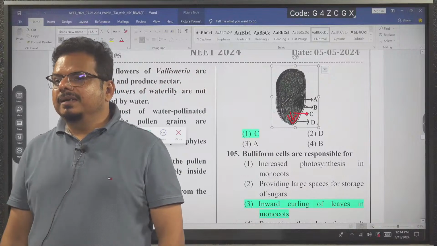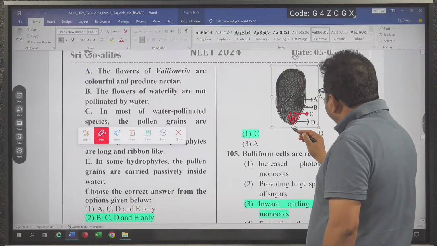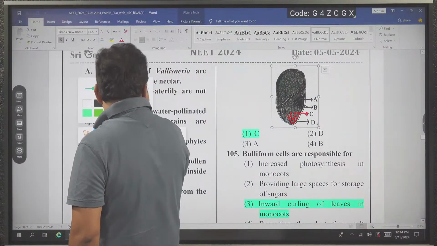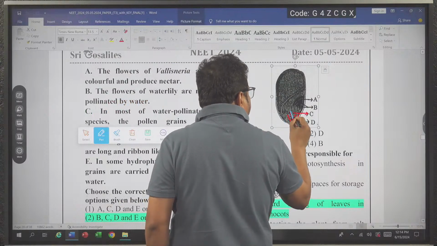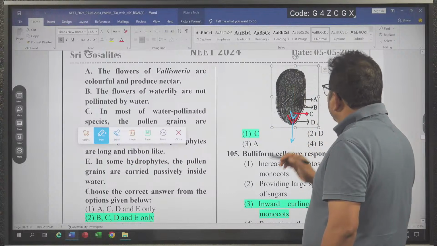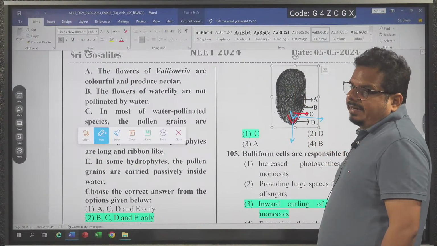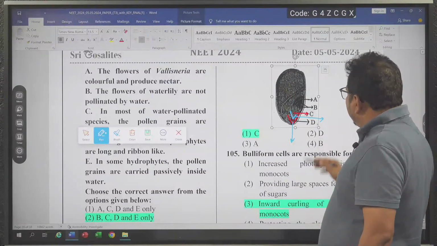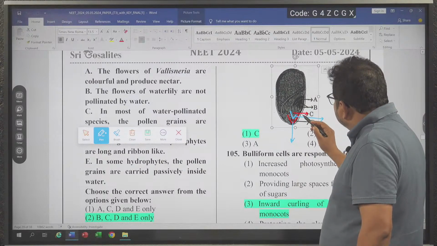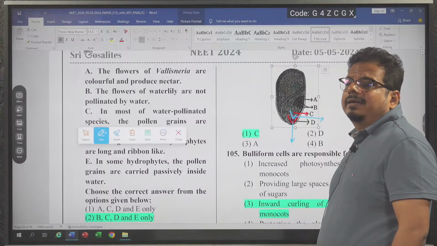Root arises from the radicle. Then you can ask, sir, why are students making it wrong? So the outer red color, I am changing the color so you can differentiate better. This red color one is which one? Coleorhiza. And this blue color labeling is which one? Radicle. Getting the things. Some of my students told me, sir, this arrow is not touching the radicle. That's the reason I got confused.